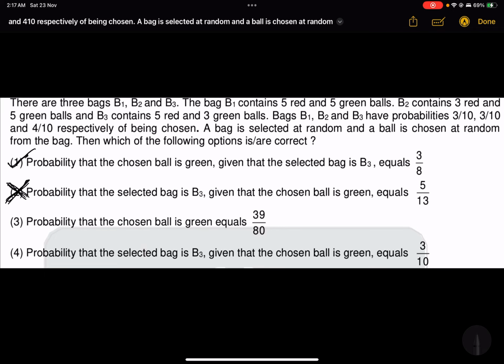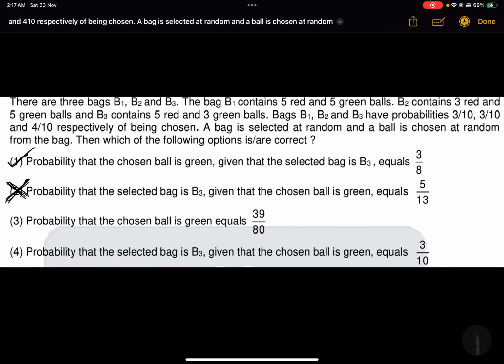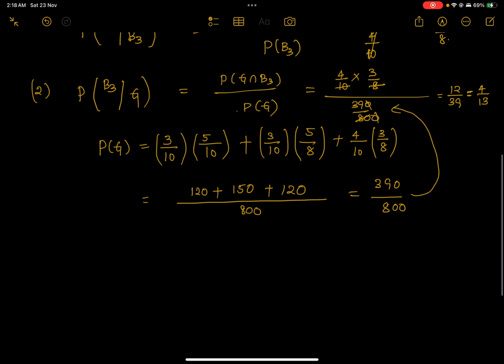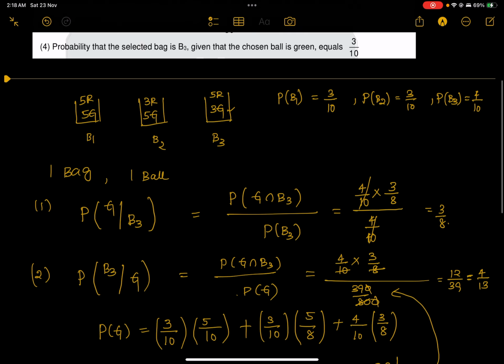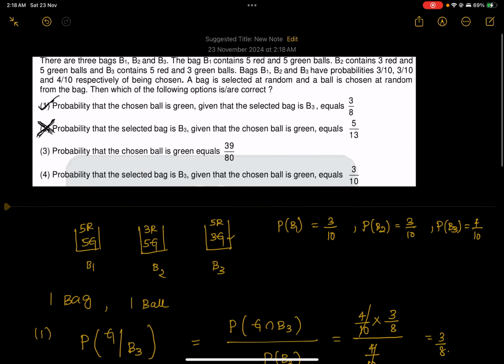The next option: the probability that the chosen ball is green. So they're asking for this probability, P of G. We got P of G as 39 by 800. The 0 and 0 get cancelled, so this is 39 upon 80. So this is correct.